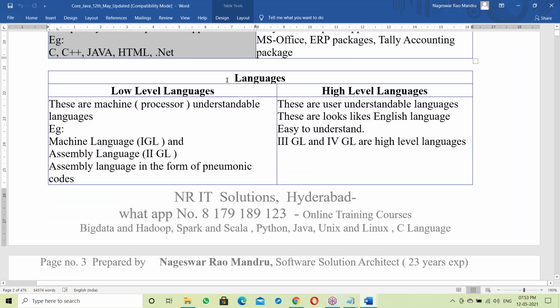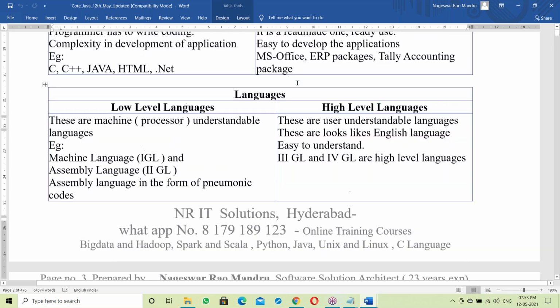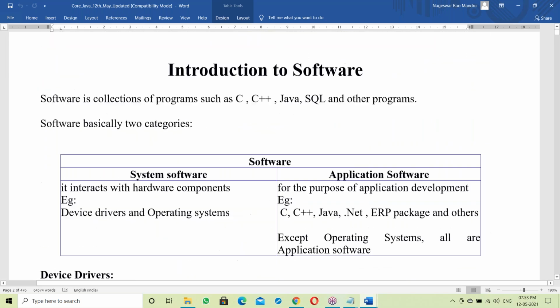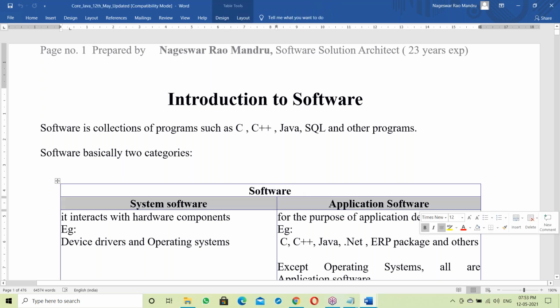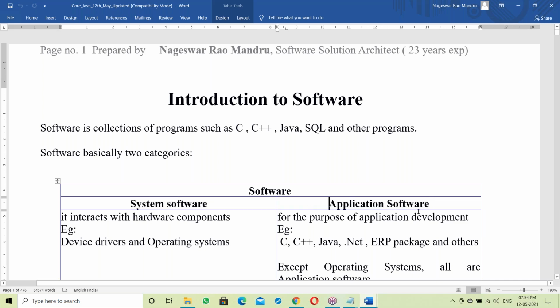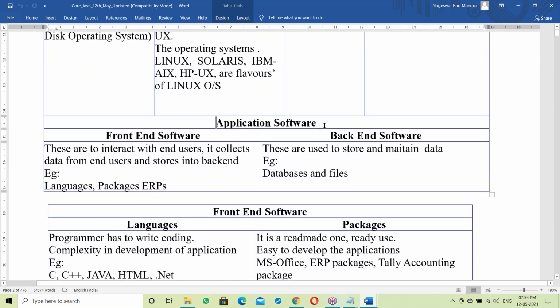Now let us move to languages. See how I'm introducing Java; just try to observe the way I'm introducing it here. Computers are basically in two categories: hardware and software. Ours is software, so we started with software. In software, there are system software and application software. Java comes under application software, so let us move to application software.